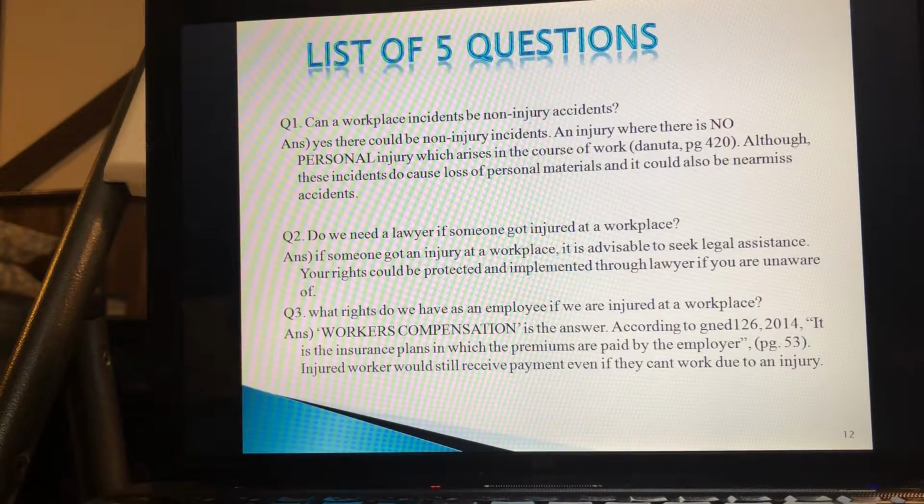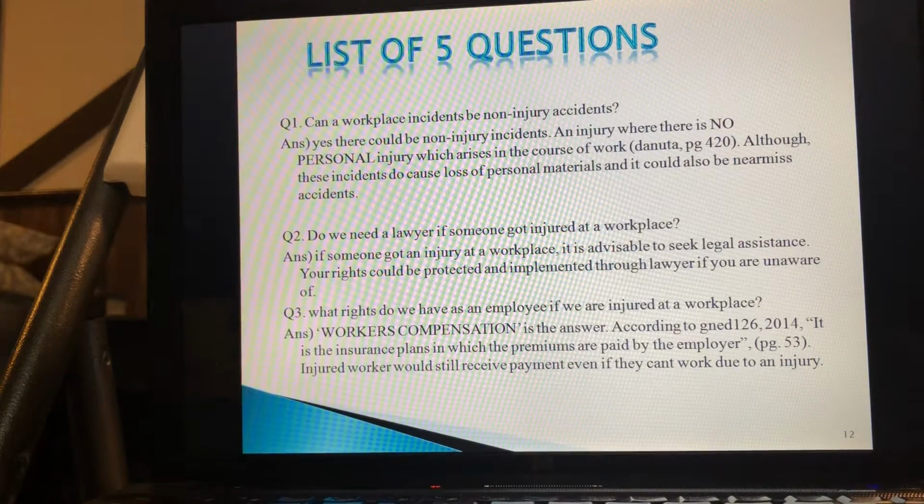Let's go to the questions. List of 5 questions. Let's see. Can a workplace injury be non-injury accidents in workplace incidents? Dangerous events include disasters with many fatalities, collective accidents, light accidents, as well as events that do not lead to an unfortunate end. That's a non-injury accident, right? Yeah, so it's an incident where there is no personal injury which arises in the course of work. It does not cause loss of personal materials, but yeah, it could be a near miss accident.